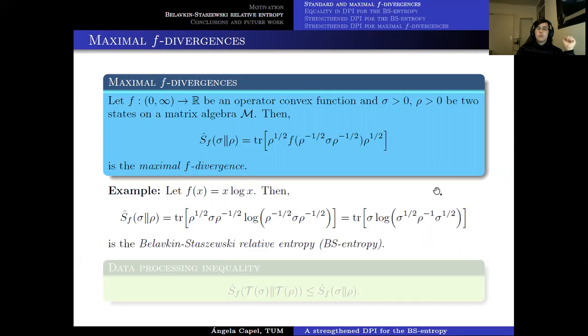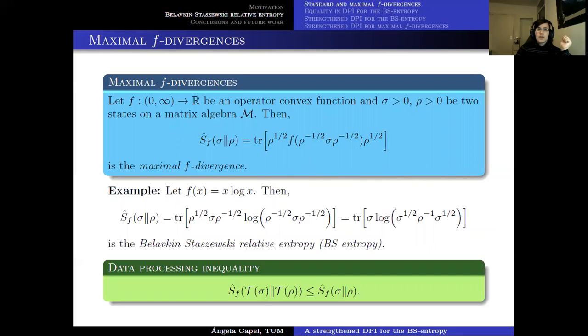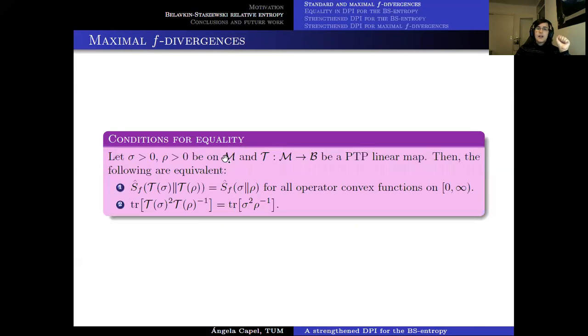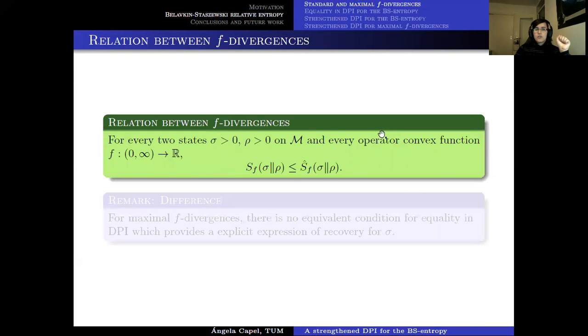As we were saying before, the BS entropy is always majorizing the relative entropy, and this also happens for the relationship between maximal F divergences and standard F divergences. First, let me say that the data processing inequality also holds for these kinds of quantities. And there's also the inequality that we could expect, for the same operator convex function, between the maximal F divergence and the standard F divergence.